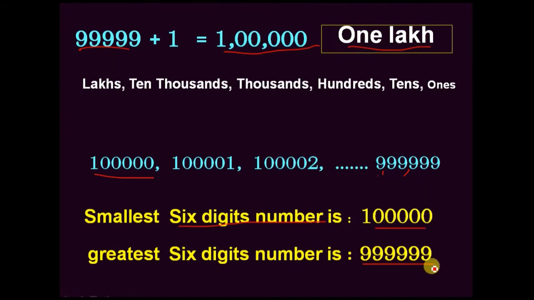Okay? In this way, we can continue the numbers without end: 5 digits, 6 digits, 7 digits, 8 digits, even 9 digits also, 10 digits also. There is no end for the numbers. You should remember this one.